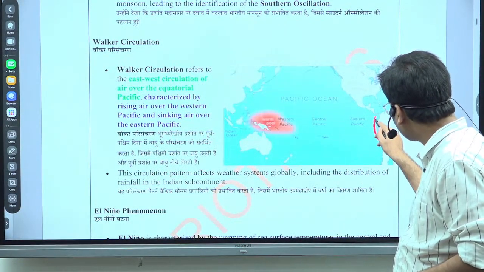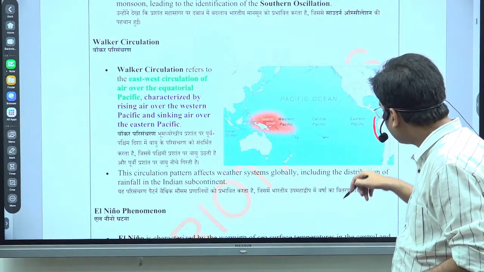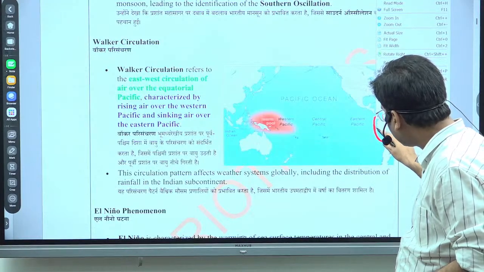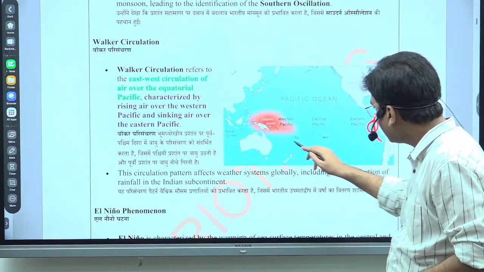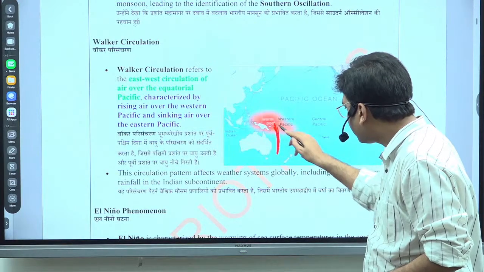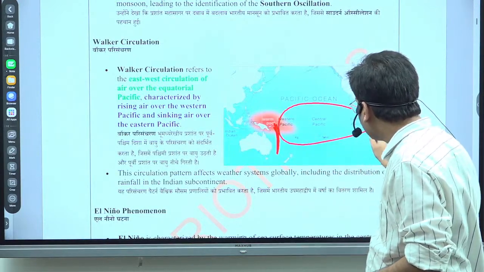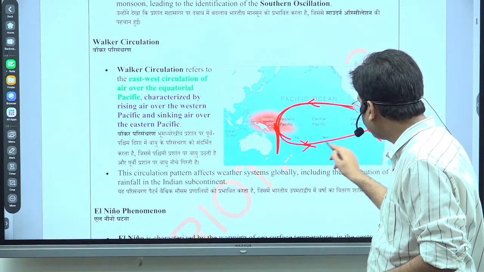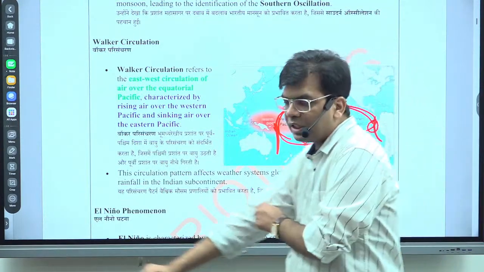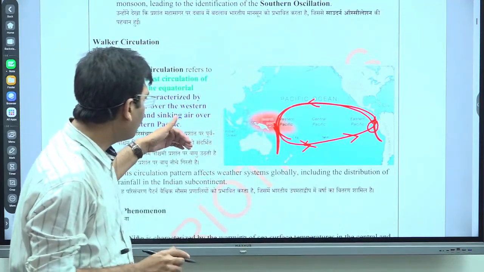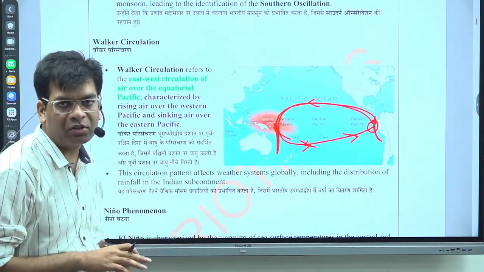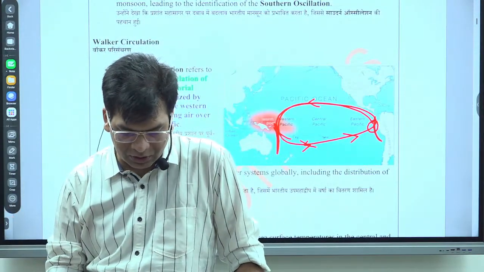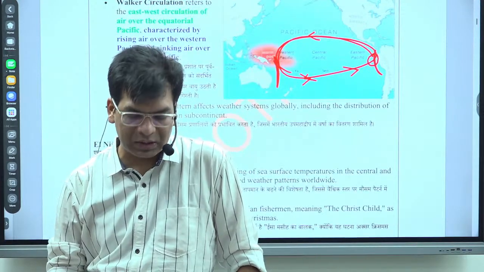Already we have seen that if the temperature and pressure condition changes at Peru's coastal area, the circulation also changes and fluctuates. This influences the overall precipitation across the globe, particularly the regions very much connected with this area, and the Indian monsoon is particularly impacted by this.